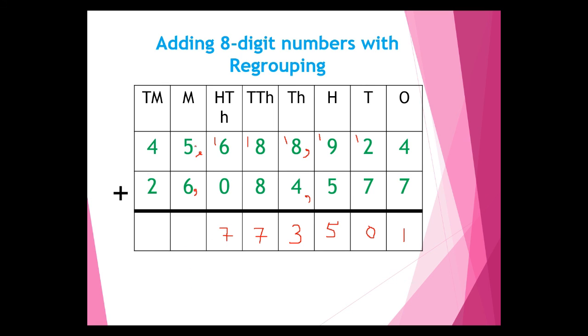After this we'll add 5 plus 6, 11. 1 here and 1 as a carry. 4 plus 1, 5. 5 plus 2, 7. And we will put commas after the hundreds place value and after the 100,000 place value. So the number is 71,773,501.